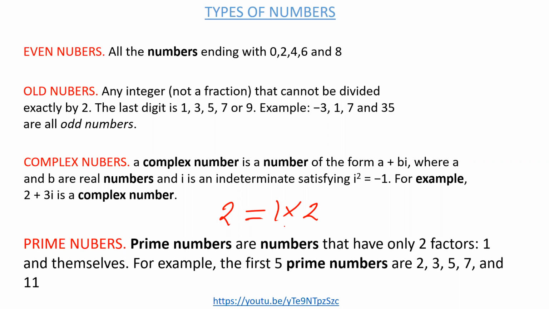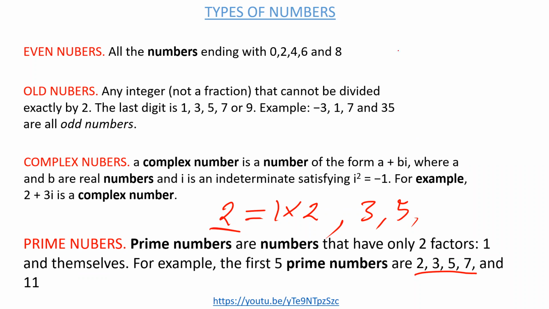There's no other number except fractions that you can multiply to get 2. So 2 is the smallest prime number, followed by 3, then you also have 5. Some of the examples are here.